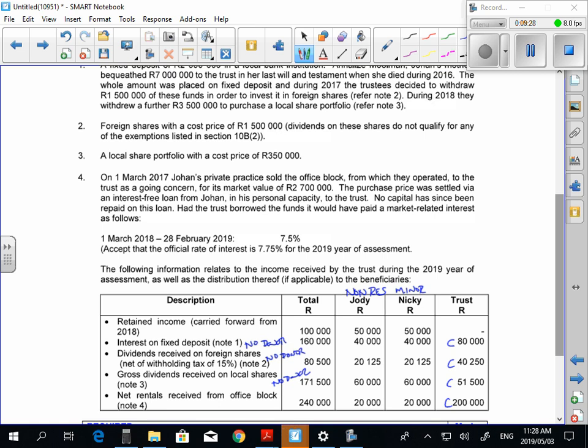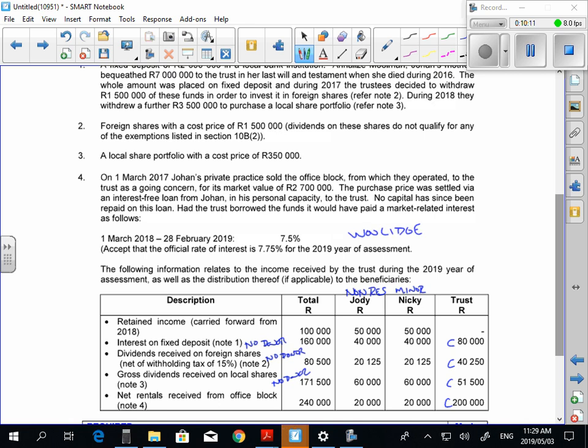It says on 1 March 2017, Johan's private practice sold the office block from which they operated to the trust as a going concern for a market value of 2.7. The purchase price was settled by an interest-free loan from Johan in his personal capacity to the trust. No capital has since been repaid on the loan. Had the trust borrowed the funds, it would have paid interest of this amount. Okay? Guys, comfortable? So why have they given them that percentage? This is a Woolidge limit. So we're going to have to do a Woolidge limit as part of our solution. Are you guys comfortable with that? So this is for Woolidge, and it's over more than 1 year.